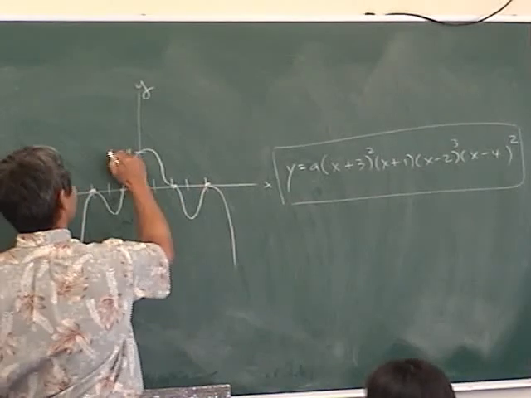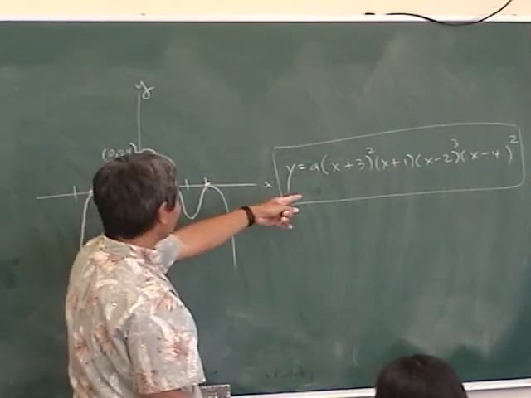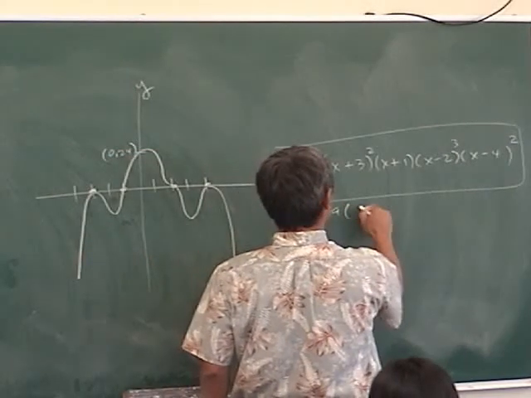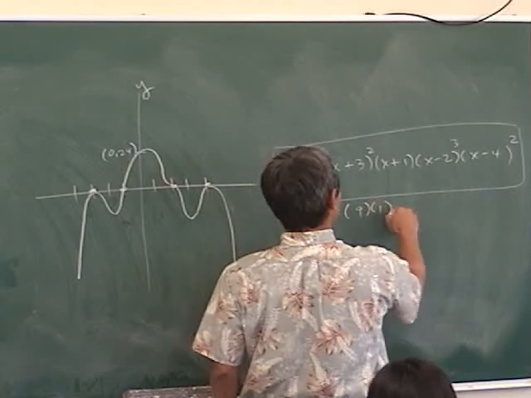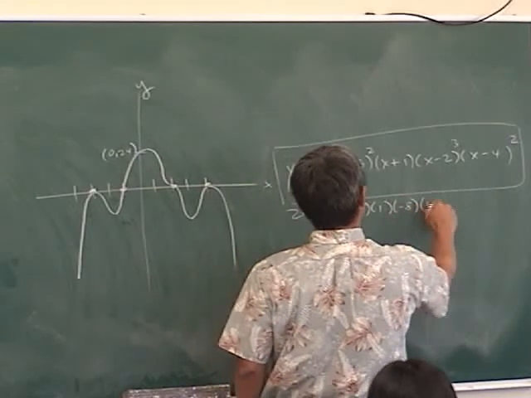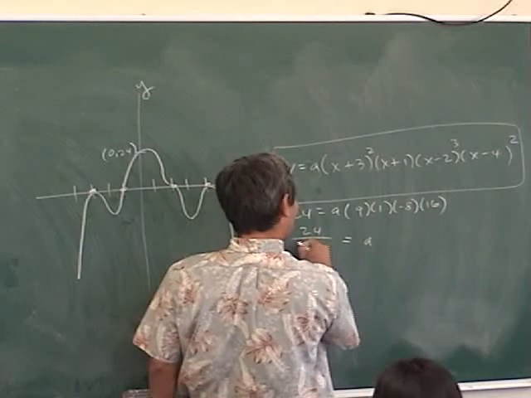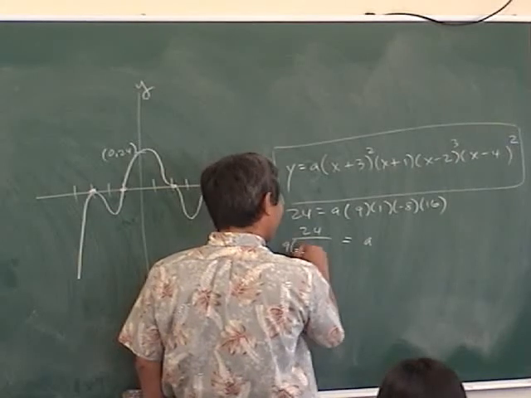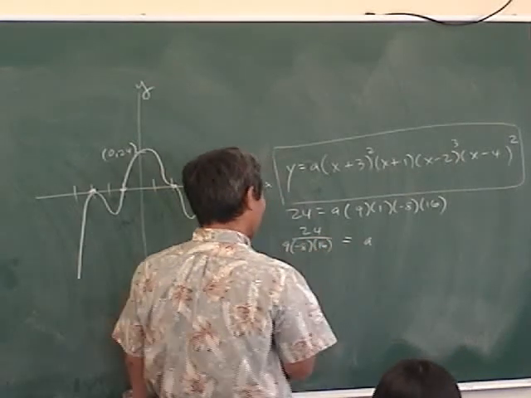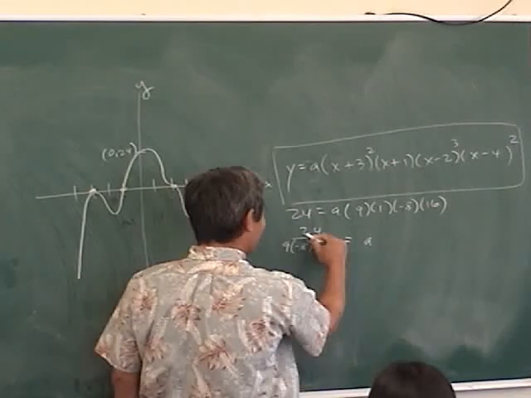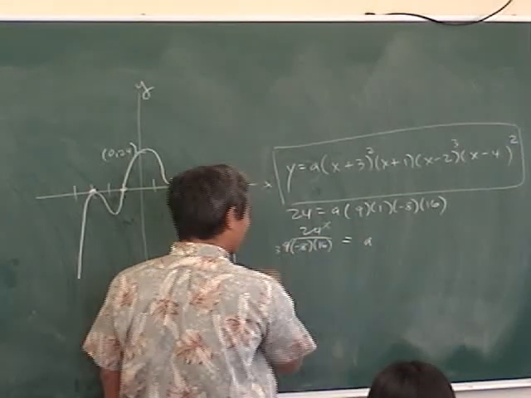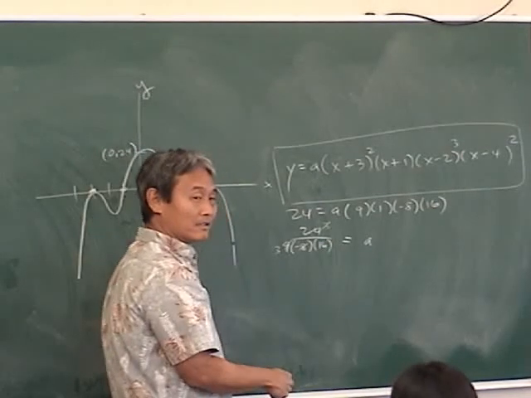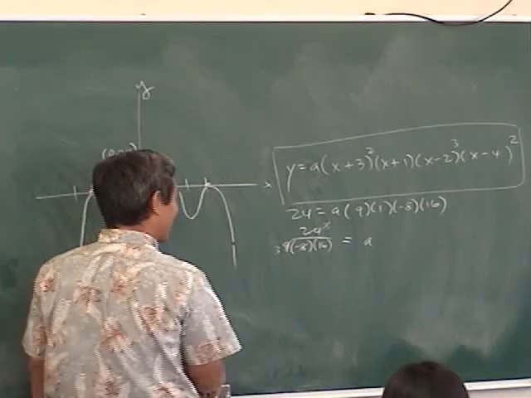This is the point (0, 24). If I plug in 0 for x and 24 for y, you can figure out what a is, right? So 24 is equal to a times 9 times 1 times negative 8 times 16. Therefore, a equals 24 over 9 times negative 8 times 16. Should I multiply out those numbers? No, you leave it. Because then 8 goes into 24 3 times, and 3 goes into 9 3 times. Every year, people multiply out the whole bottom and then start canceling. You start canceling first.